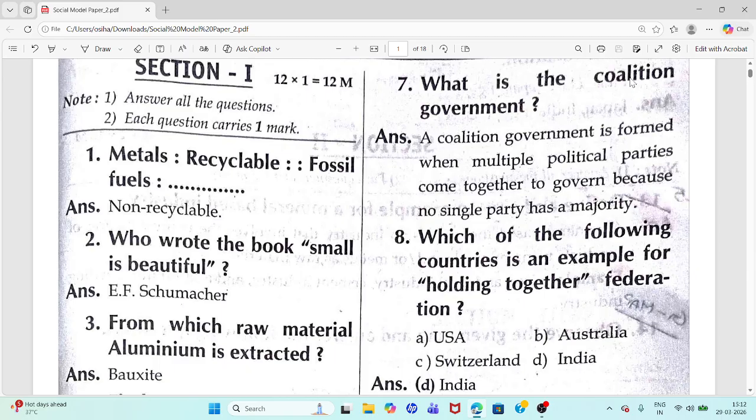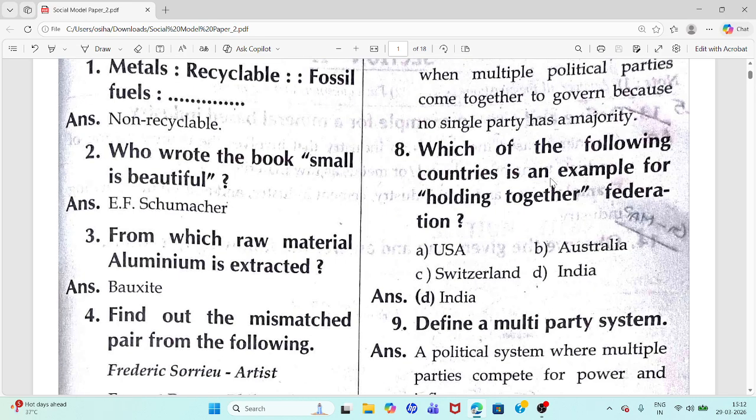What is the coalition government? Answer. A coalition government is formed when multiple political parties come together to govern because no single party has a majority. Means single party does not have majority, multiple parties have majority.